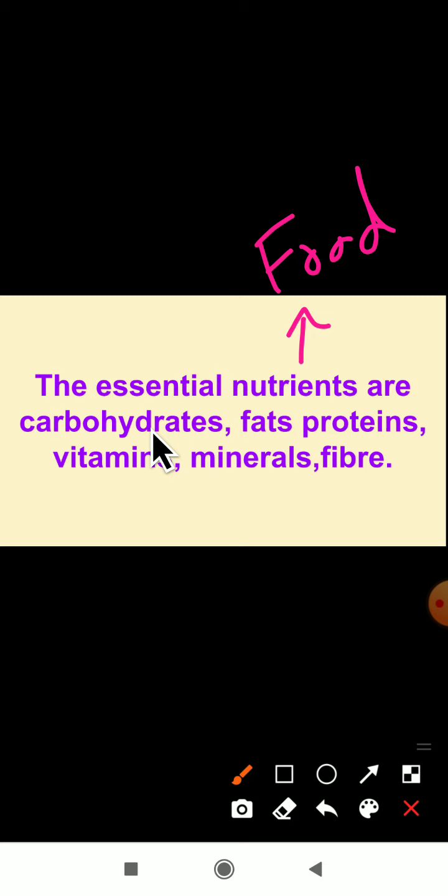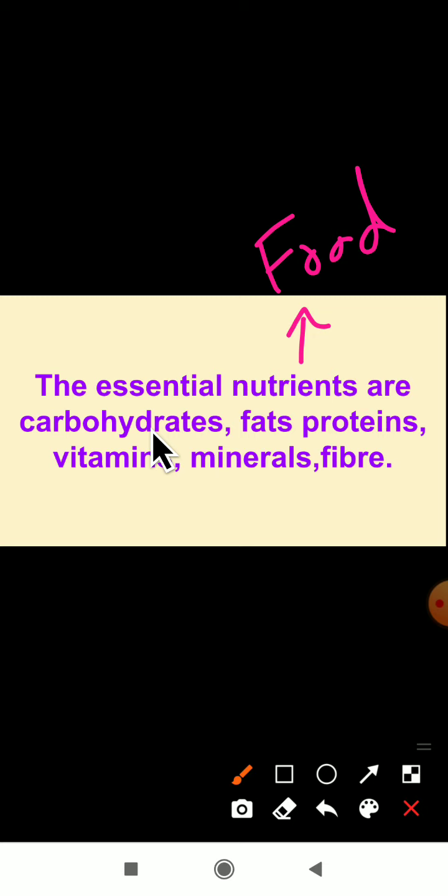Then which are the sources of carbohydrates? Here I am asking you questions about carbohydrates that we learnt in the previous video class. On page number 13 they have given the para about carbohydrates, and you had to read it. The questions will come from there. What are the sources of carbohydrates? In which food can we find carbohydrates? Rice, bread, potato, chapatis and sugar. In these food items we can find carbohydrates.